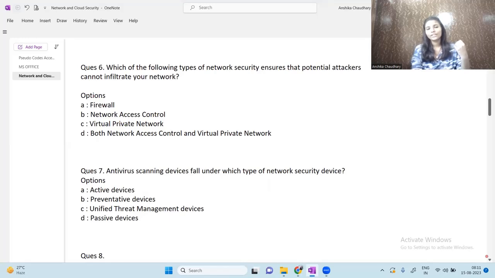Okay, so moving on to the next question. Which of the following types of network security ensures that potential attackers cannot infiltrate your network? So this is virtual private network. What is a virtual private network? It's like a private network that is safer in comparison to other public networks.